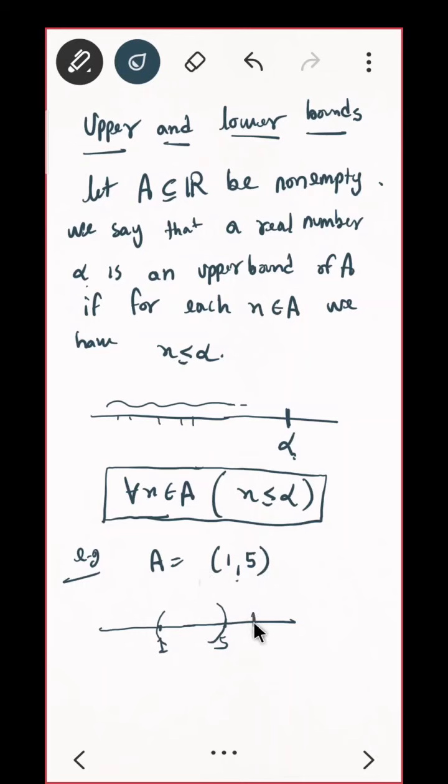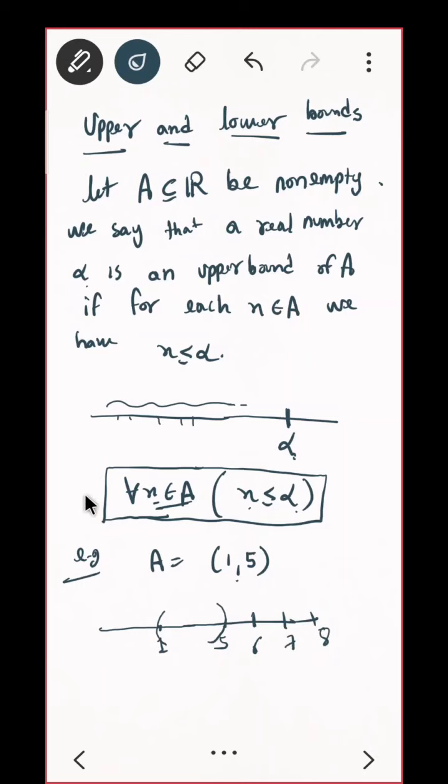And if I take the value 6, 6 is also an upper bound. Why? Because if you take any element of this set, the condition is this only: any element of the set must be less than or equal to alpha. It is not equal, so what? It is less than. Even if you take 7, any value after this. Is that clear to you?